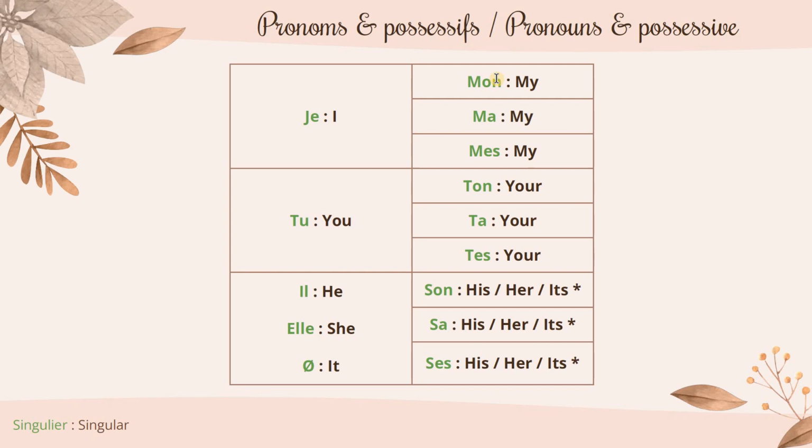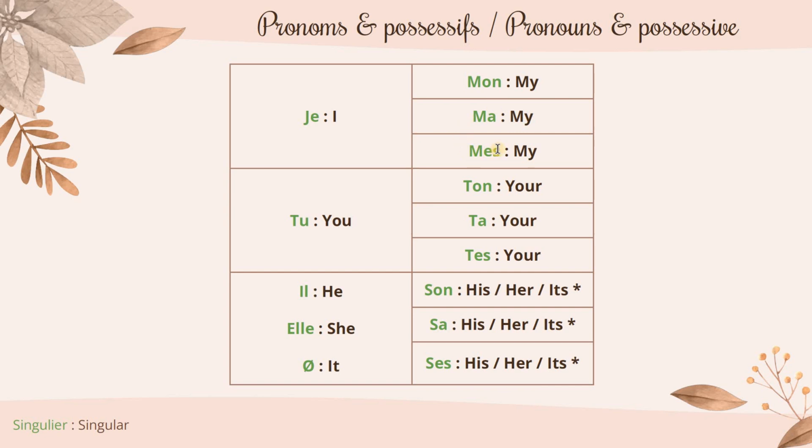For example, dog, chien, is masculine, so my dog is mon chien. Ma is used with feminine nouns. So, for example, car is voiture. It's a feminine word. My car, ma voiture.